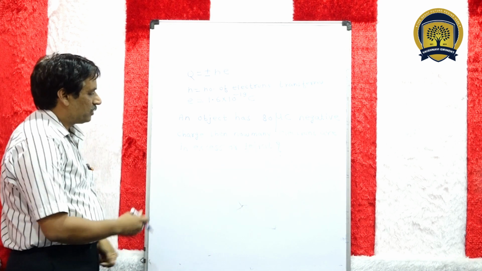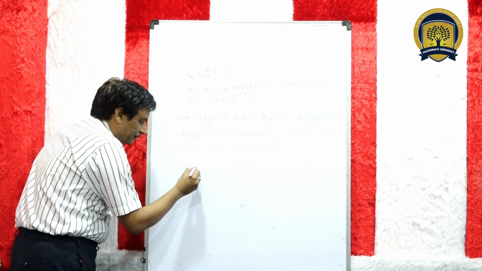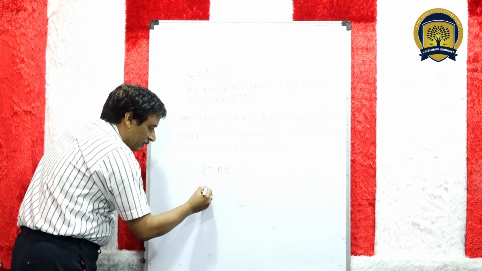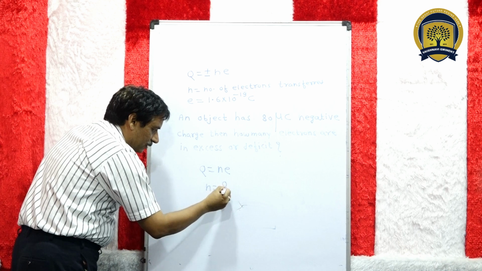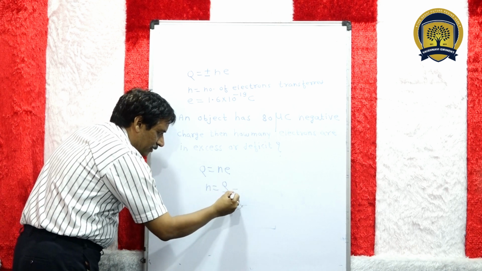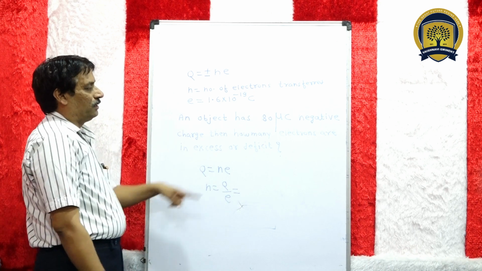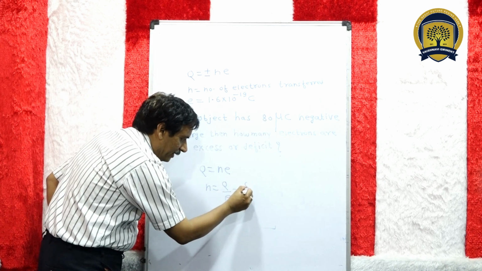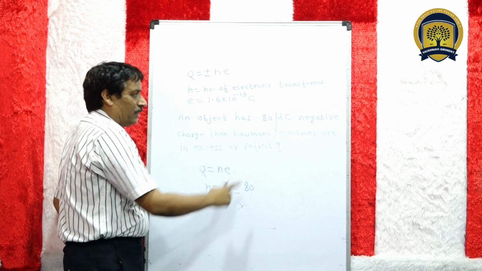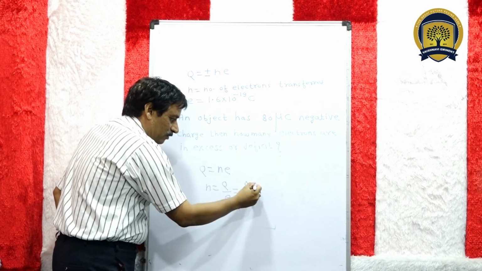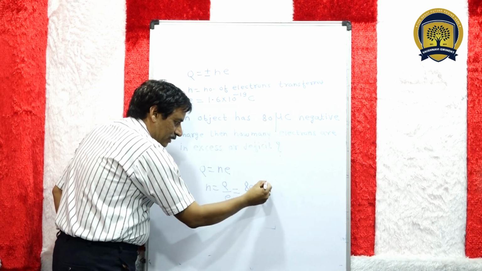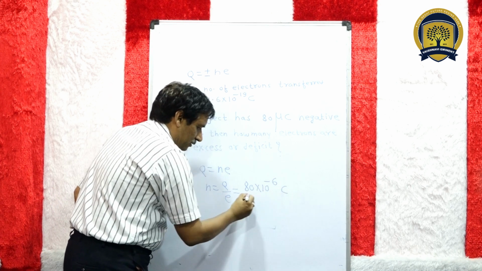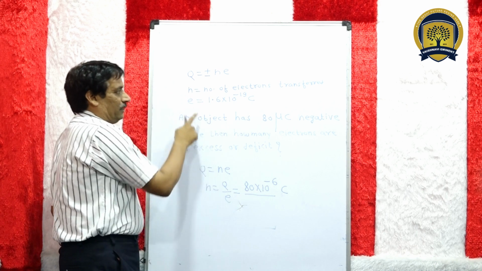Okay, simply look again, Q equal to Ne, so N equal to Q upon E. What is Q? Charge is given, that is 80 microcoulomb. So 80, and micro means 10 raised to power minus 6 coulomb, upon E. What is E?